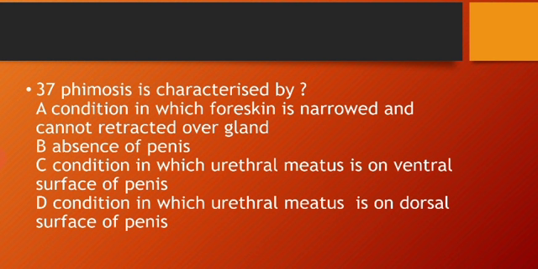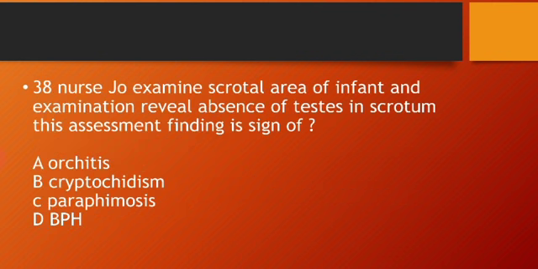Our next question said that phimosis is characterized by, and our right answer is, it is a condition in which the foreskin is narrowed and cannot be retracted over the glans. So let's see the other options. Option C, the condition in which the urethral meatus is on the ventral surface of the penis, is called hypospadias. And option D, the condition in which the urethral meatus is on the dorsal surface of the penis, is called epispadias. Okay, let's move to the next question.